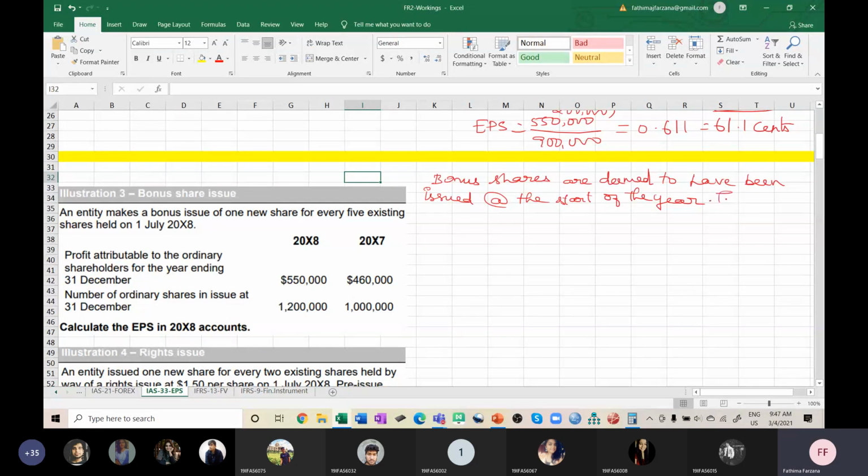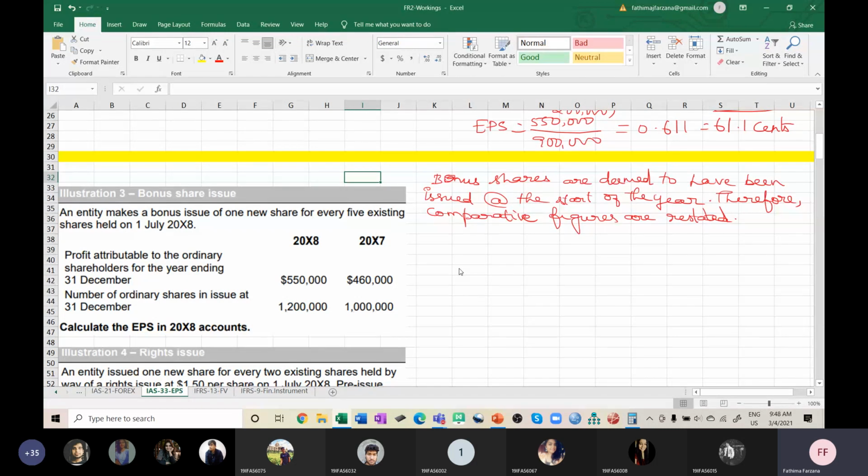Therefore, this sentence is very important. You need not write it anywhere, but for your understanding: comparative figures are restated. This line I have almost written in all my problems to make it understandable for me, so it is better you always remember this. Bonus shares are deemed to have been issued at the beginning of the year. Okay, done. So now we go with this problem.